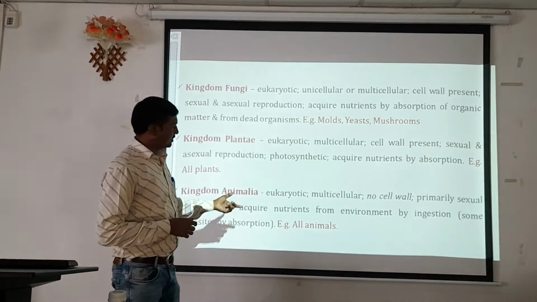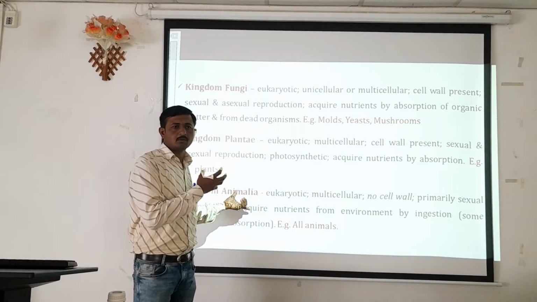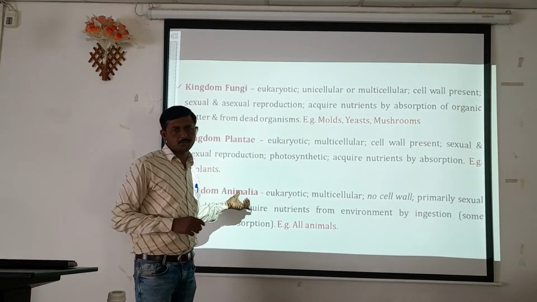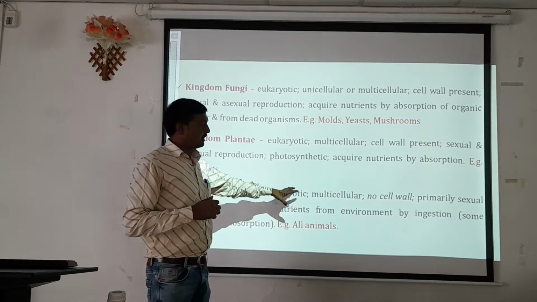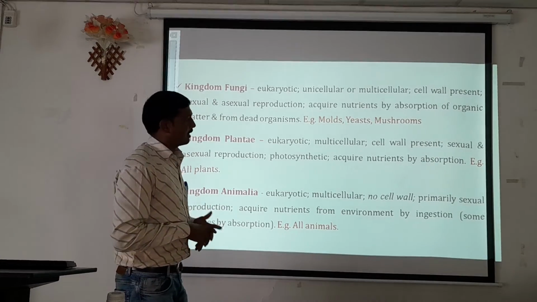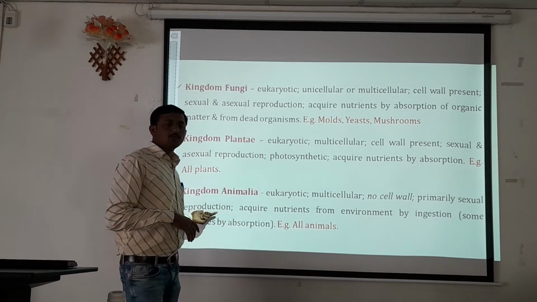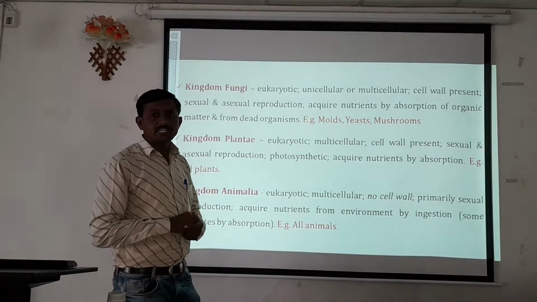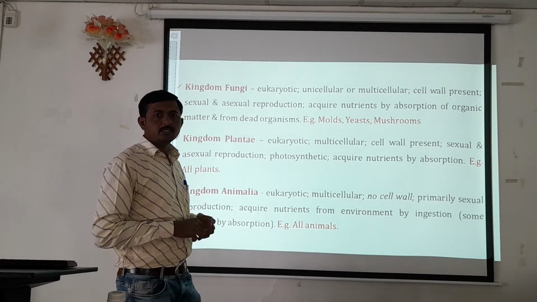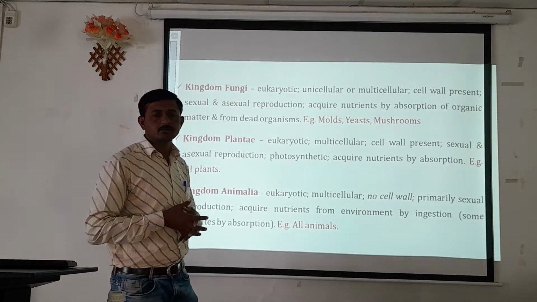And the fifth kingdom, that is kingdom Animalia, which is also included in the three kingdom classification system. These are eukaryotic, multicellular organisms with no cell wall. Primarily sexual reproduction is carried out, and they acquire nutrients from the environment by means of ingestion. They don't have an absorption mechanism.